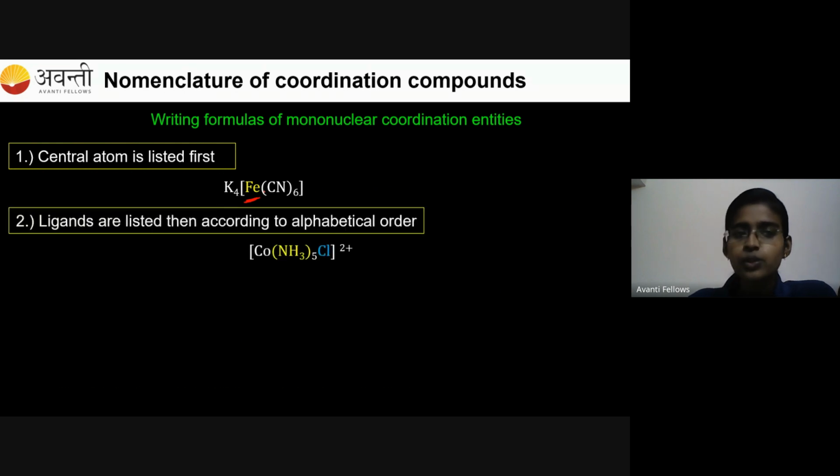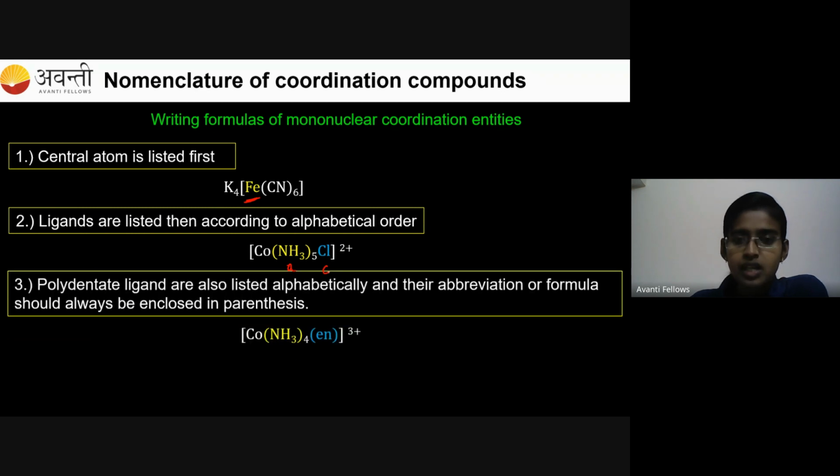And rule number 2 is the ligands are then listed according to alphabetical order. In case you have more than one ligand in the coordination entity, as you can see in this case, this is NH3, which is called amine, and this is chloro. Cl is chloro. So here we have two ligands. In case of two or more ligands, you have to write the ligands according to alphabetical order in the formula. So A comes first, that's why NH3 is written next to the central atom first.